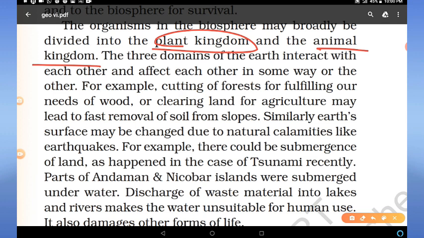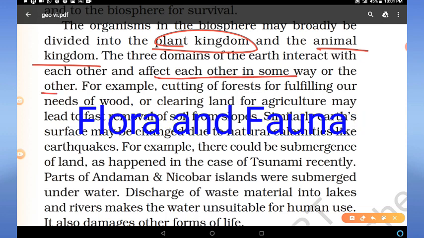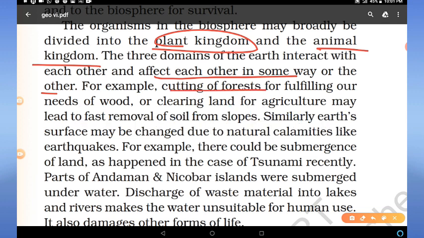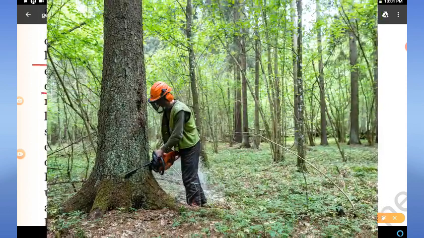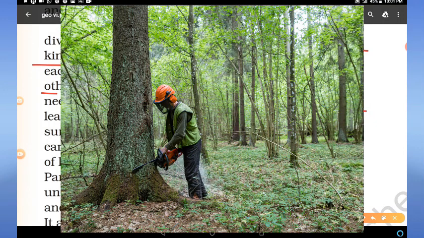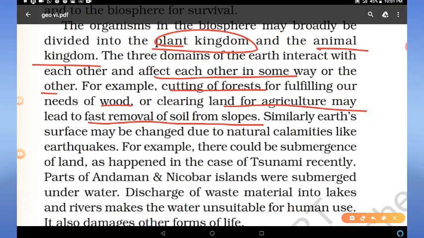The three domains of the earth interact with each other and affect each other in some way or the other. For example, cutting of forest: if we cut the forest, then we can fulfill our needs of food. Clearing land for agriculture may lead to fast removal of soil from slopes. So it can be very dangerous for depletion of earth. Similarly, earth's surface may be changed due to natural calamities like earthquakes. There could be submergence of land due to earthquake, as happened in the case of tsunami recently.